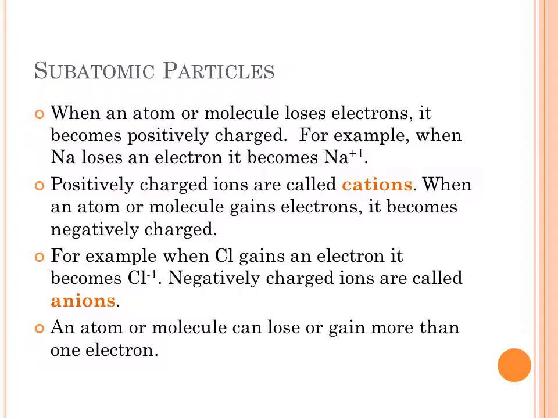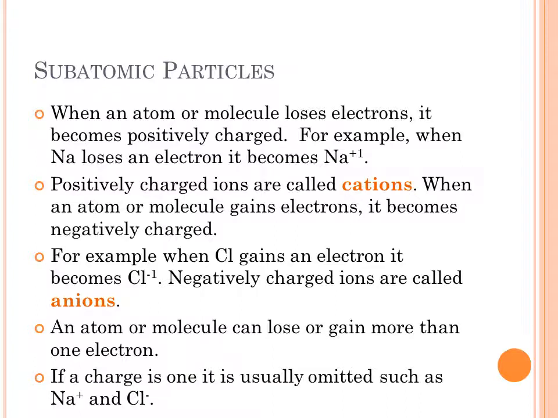And you can lose or gain more than one electron. Since the sodium is +1 and the chloride is -1 in terms of the charge, oftentimes we omit the 1 and leave it as sodium plus or chlorine with a minus charge. And so the absence of a number will imply a 1.